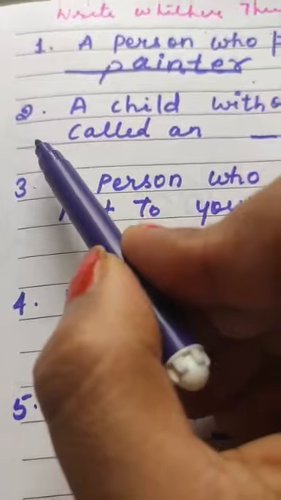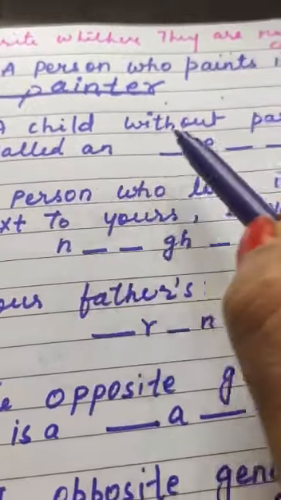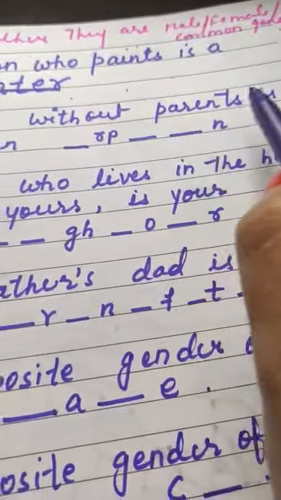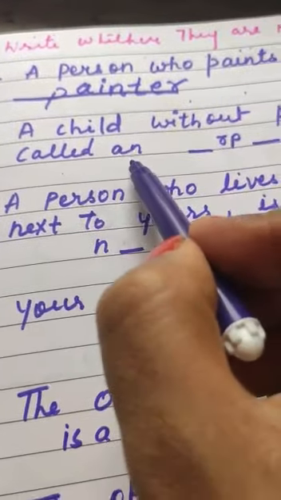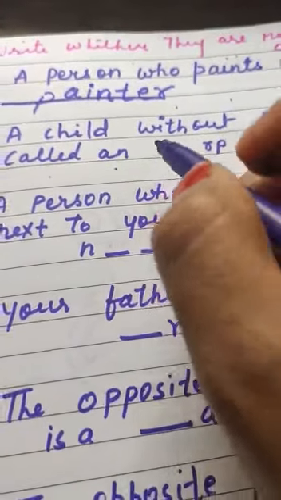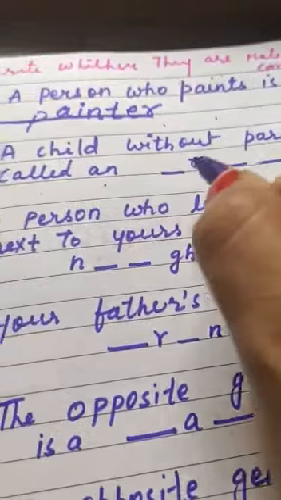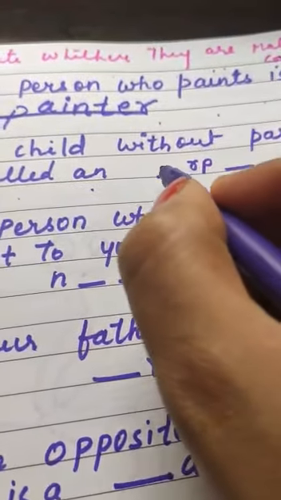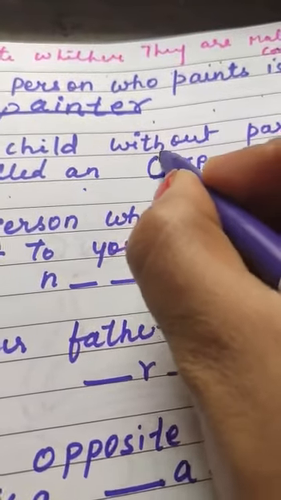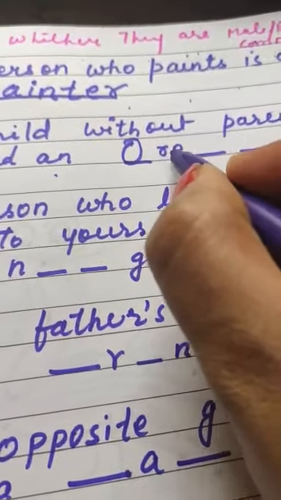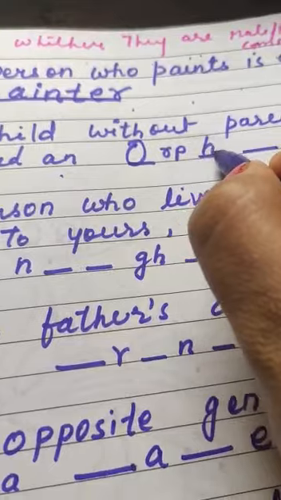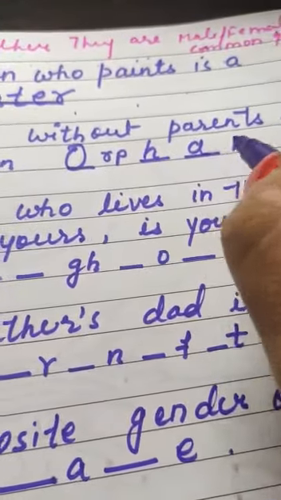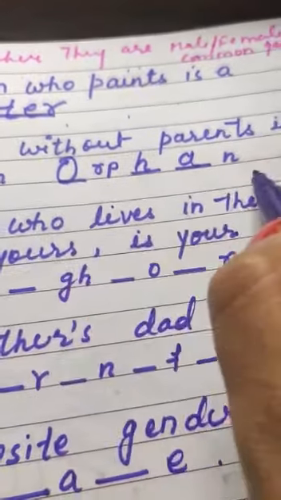Now the second one: a child without parents is called an... एक ऐसे बच्चे जिनके माता पिता नहीं होते उनको क्या कहते हैं? That type of child is called an orphan, O-R-P-H-A-N.